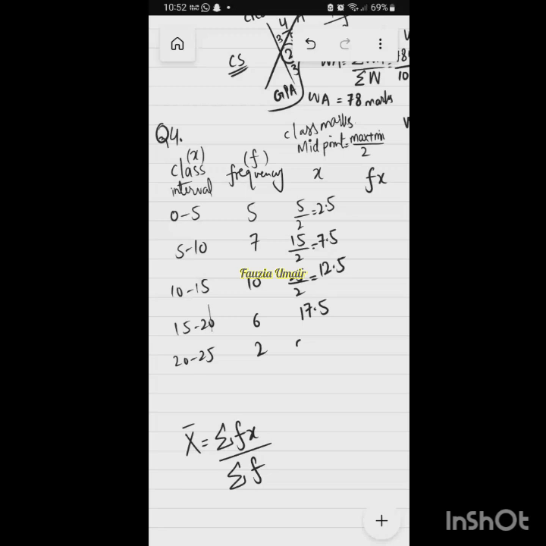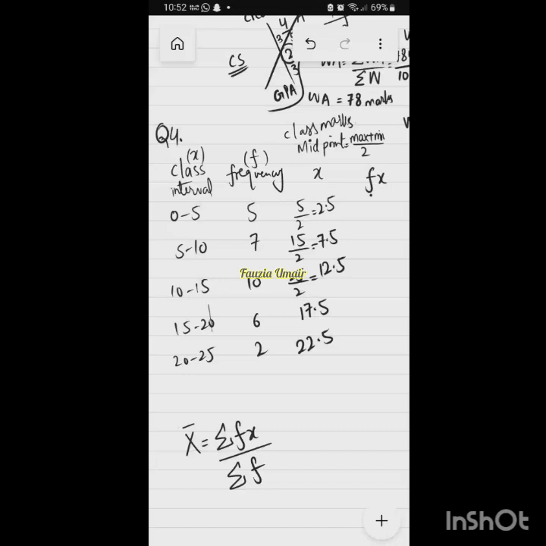So now we need to find fx. If anybody has a calculator, tell me these values. We need to multiply f and x. The last x is 22.5, because 20 + 25 is 45, and 45 by 2 is 22.5.